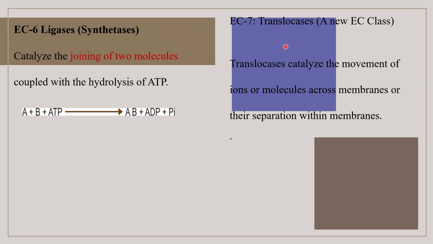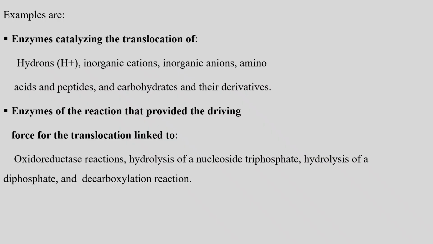Then EC7, the translocases. This is a newly added class as per the Enzyme Commission. The translocases catalyze the movement of ions or molecules across membranes or their separation within membranes.